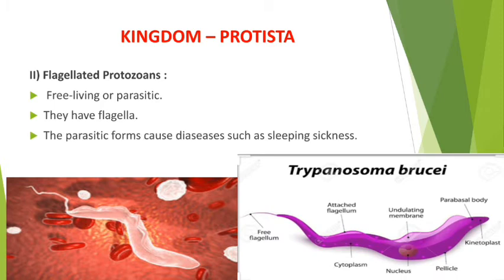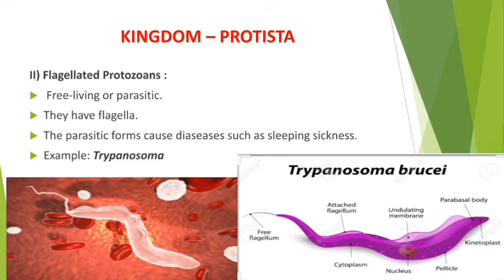Then the parasitic forms cause diseases such as sleeping sickness. So my dear student, this parasitic form of flagellated protozoan causes sleeping sickness, and this sleeping sickness is caused by Trypanosoma. So this is Trypanosoma brucei, a flagellated protozoan which causes sleeping sickness. Sleeping sickness is a kind of disease found in human beings, and this disease is because of what?